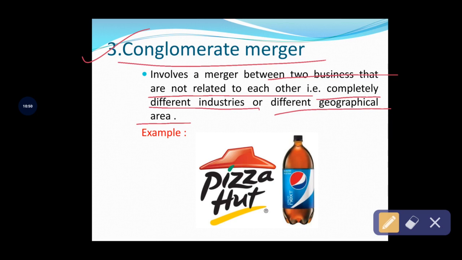But in a vertical merger, the business organizations are related to the same industry, but they follow different production processes.